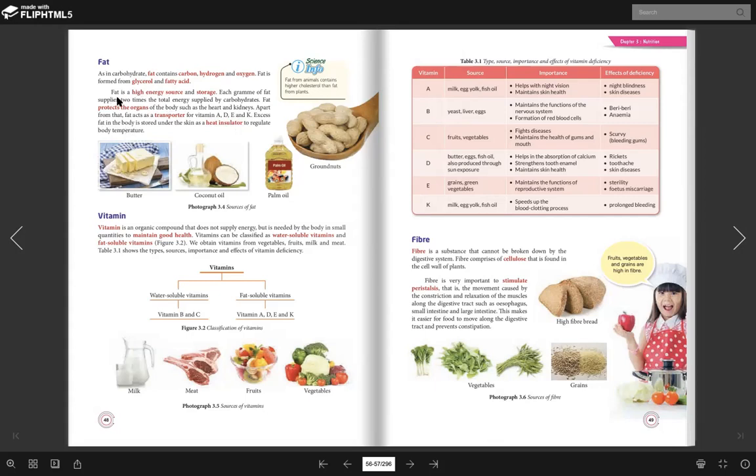Okay guys, so here if you notice, ada satu lagi penerangan kat sini. Each gram of fat supplies 2 times the total energy supplied by carbohydrate. So maksudnya if you take fat rather than carbohydrate.